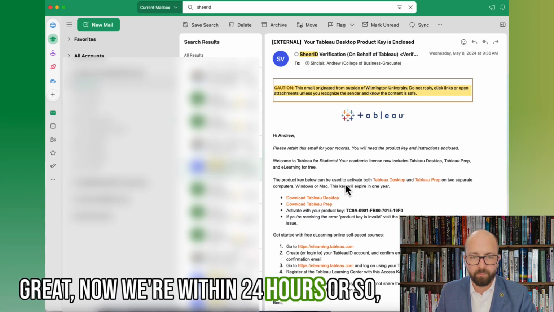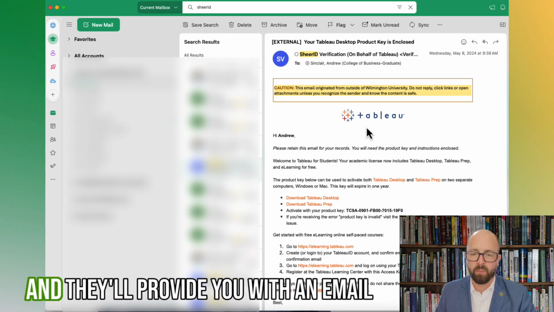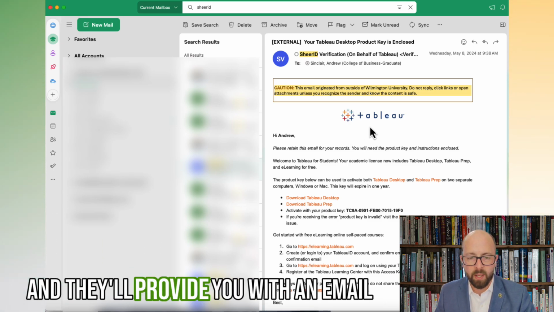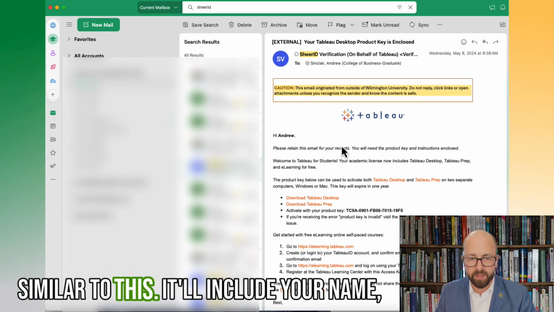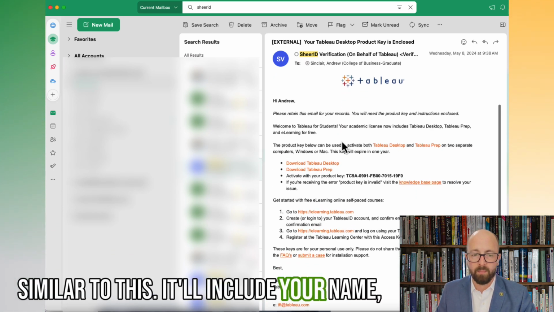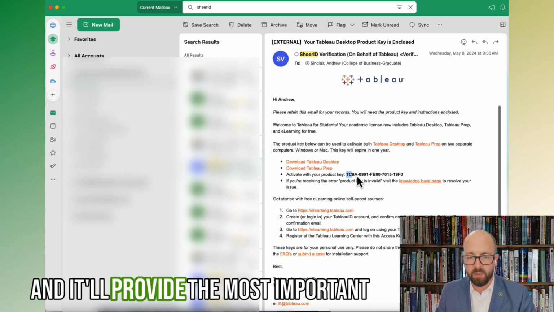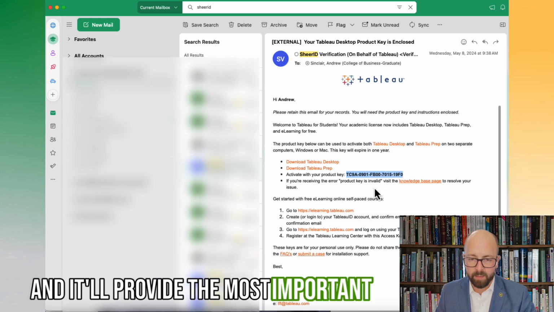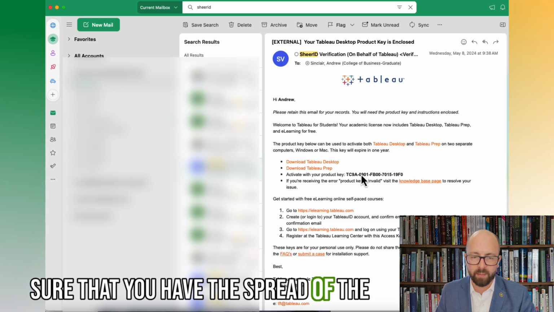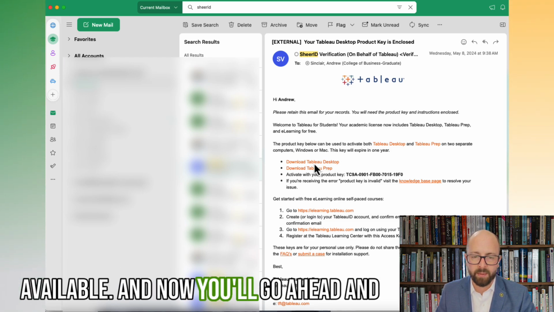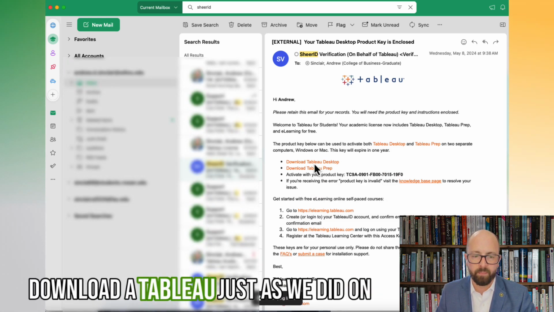Now, Tableau is verified within 24 hours or so. And they will provide you with an email similar to this. It'll include your name. It'll provide the most important product key. And you want to make sure that you have this readily available. So now you'll go ahead and download Tableau Desktop.